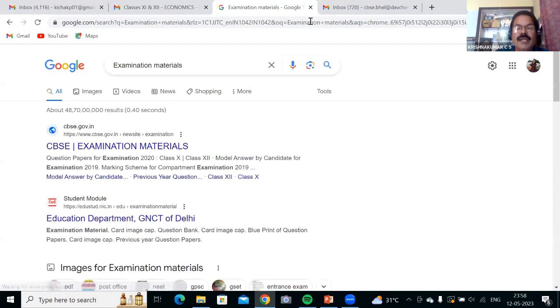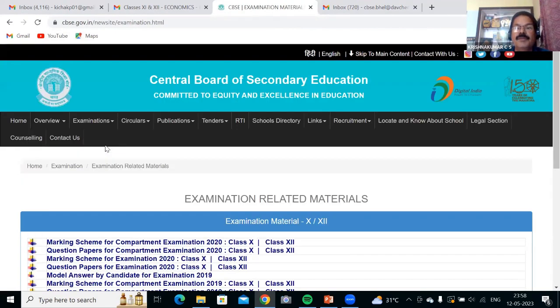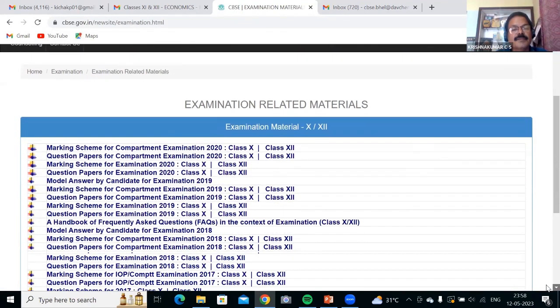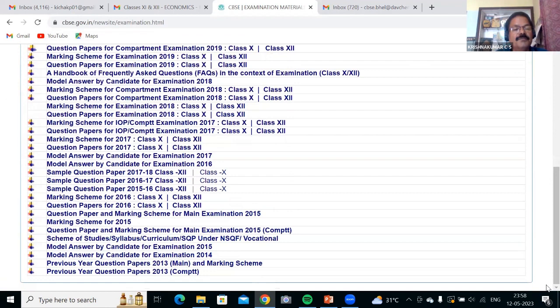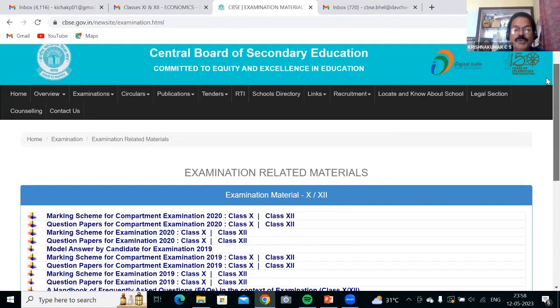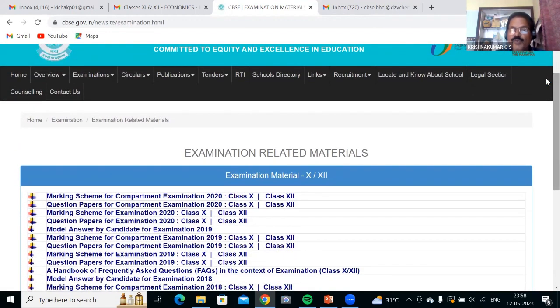So if you type examination materials, the first one, CBSE examination materials, you will see. See, right from 2013, board question papers along with their marking scheme. That is also important. Please go through the marking scheme issued by CBSE so that you will get an idea.